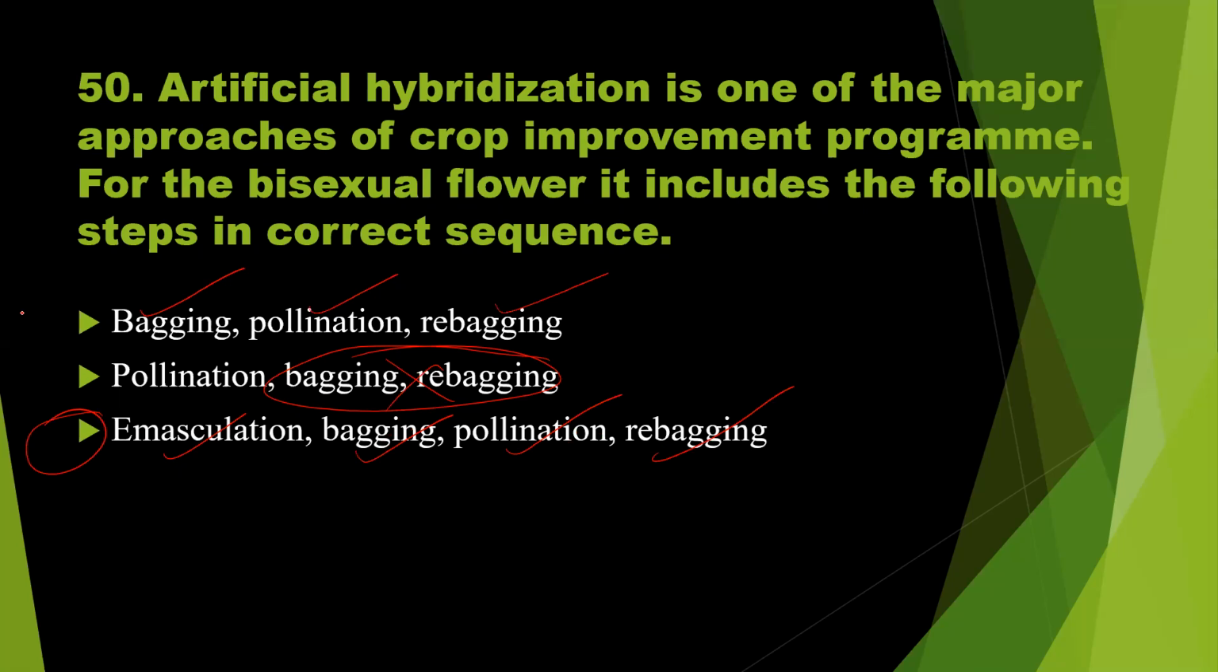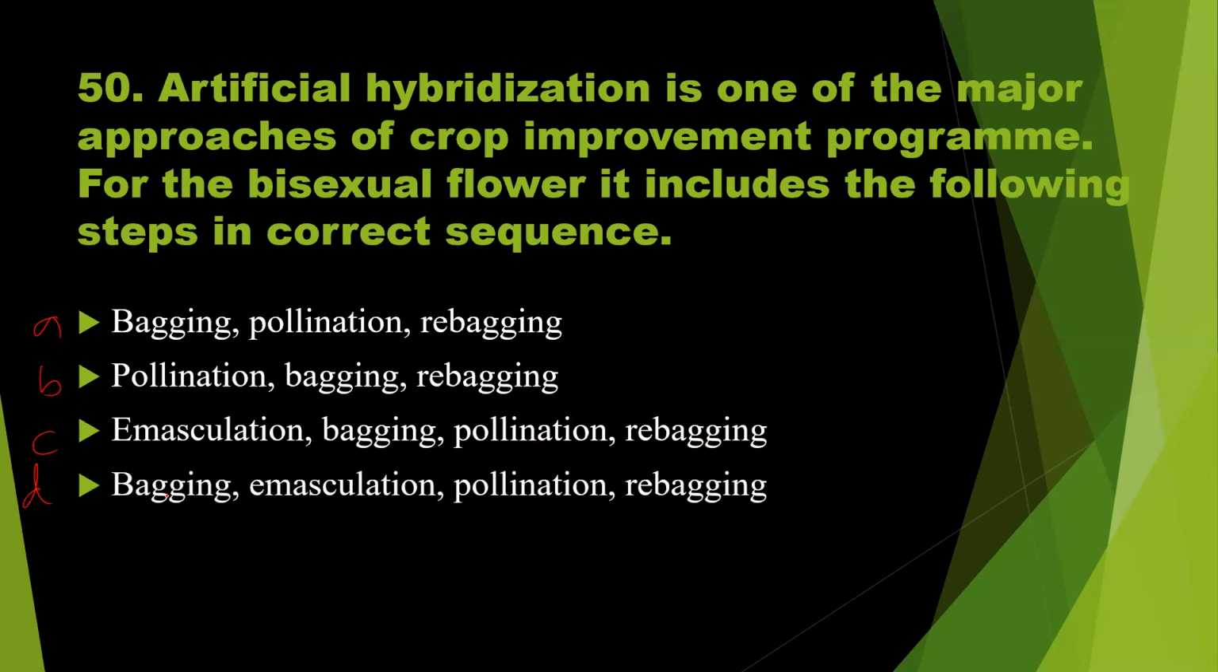Option A, option B, option C. They are asking for the correct arrangement. And the next option D: bagging, emasculation, pollination, rebagging. After bagging, emasculation is not there, so option D is wrong. So definitely option C is the right answer to question number 50.